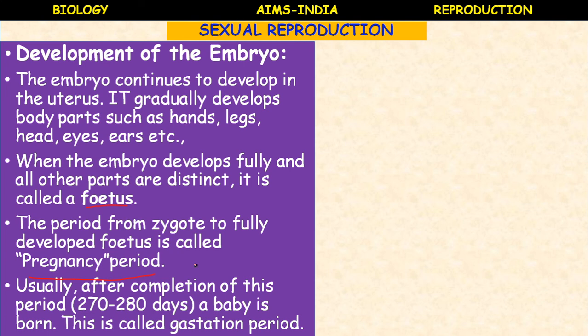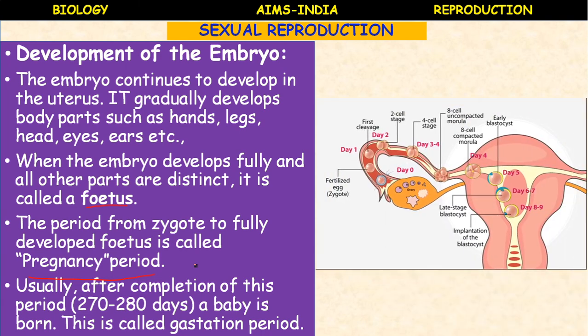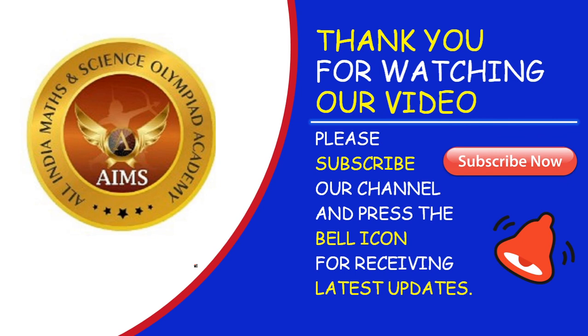A completely developed embryo is called a fetus. Further development of the zygote into a fetus requires 9 months or approximately 270 to 280 days. That period is called the gestation period. So this is about reproduction, sexual reproduction.